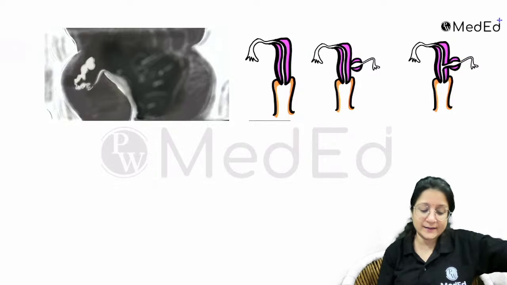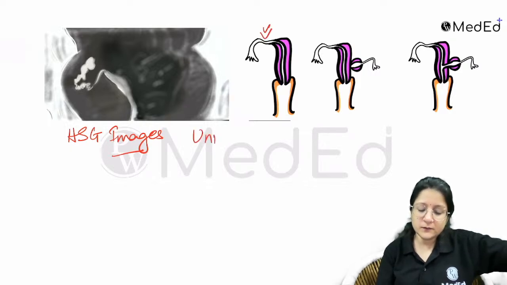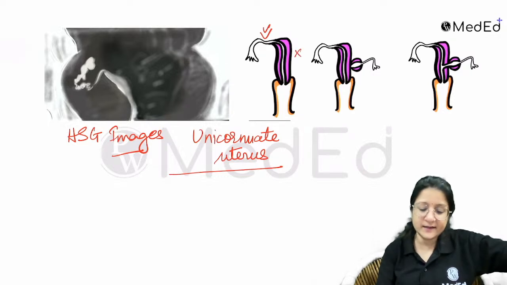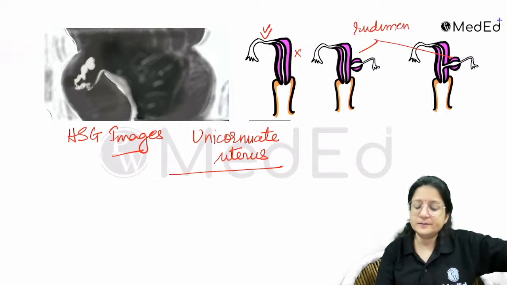Just let's have a look at the HSG. So this is the HSG image showing unicornuate uterus, as you can see, right? Only one side has developed from the paramesonephric duct or Mullerian duct, and the other side has not, right? And you can see here there may be a rudimentary horn.